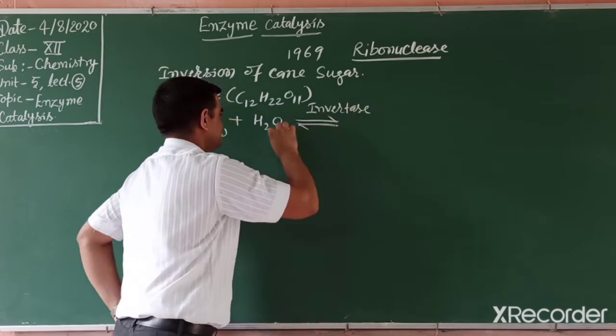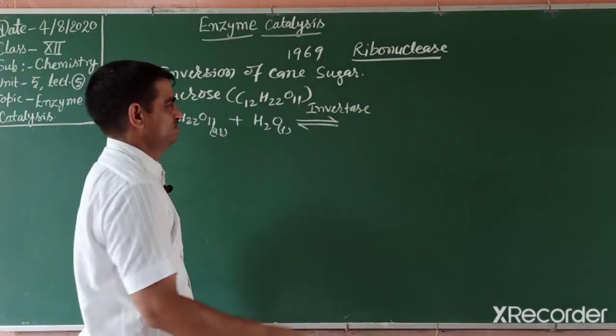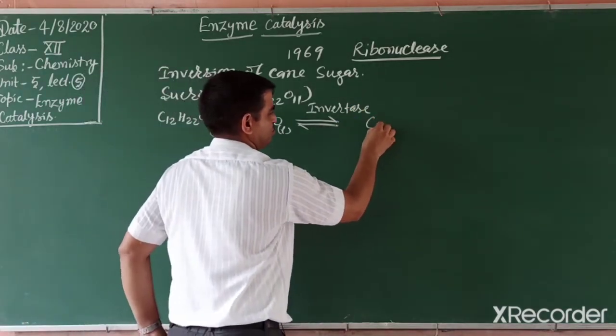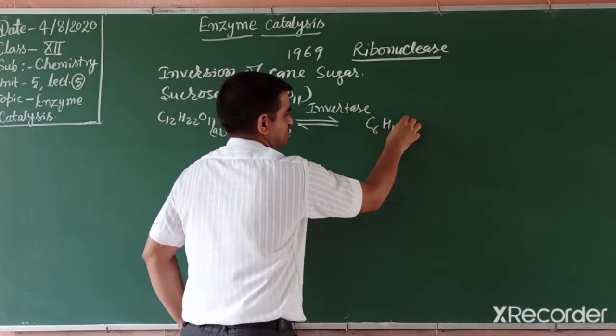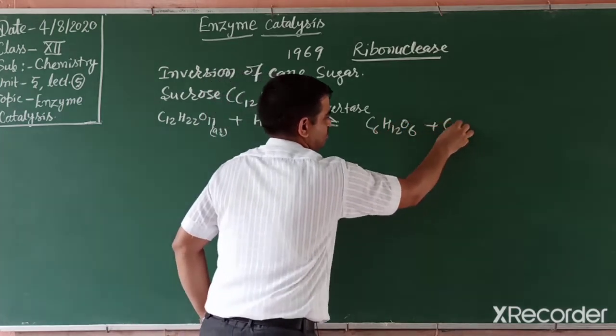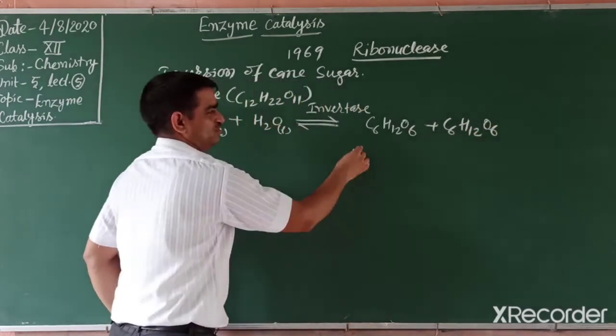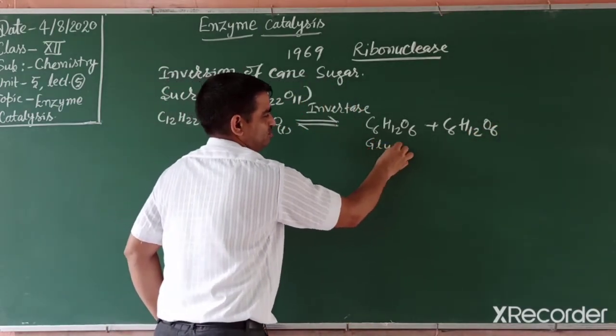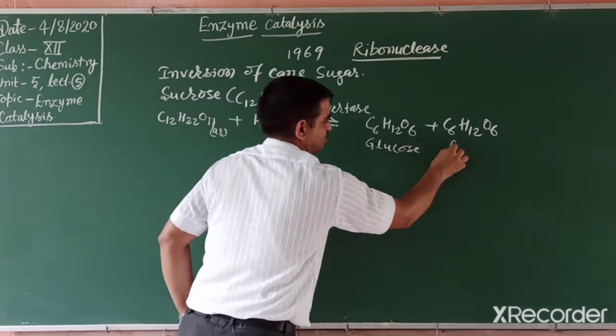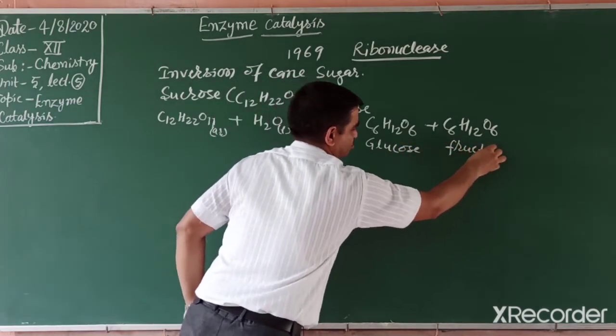This enzyme hydrolyzes this and converts it into glucose, C6H12O6. Another compound you know, that is fructose. One mole is glucose, both have the same formula, the other one is fructose.